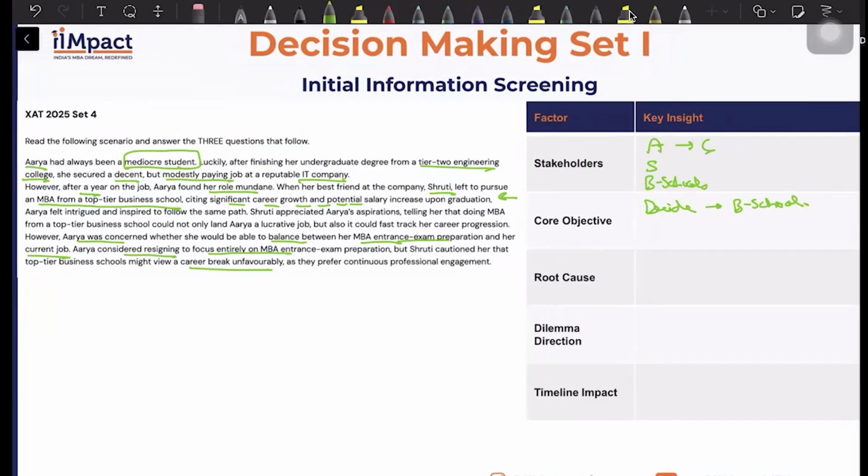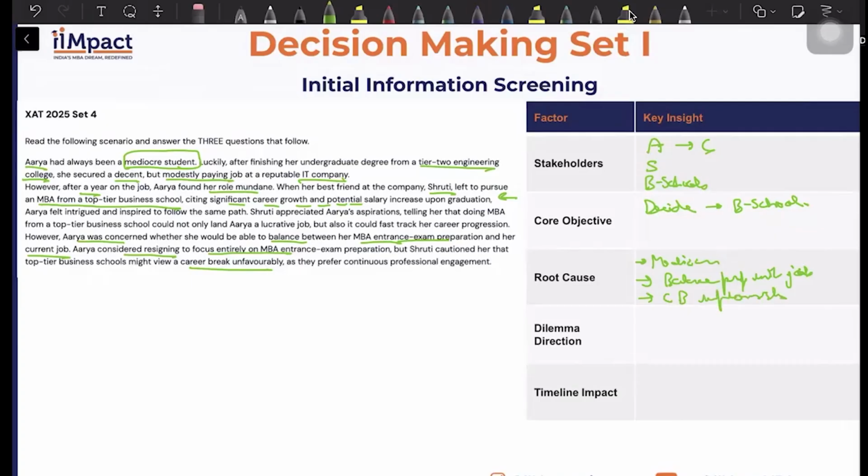What is the root cause behind this? Her being a mediocre student, so she's concerned about the fact that can she balance prep with job. Other root cause is what? You can always say then let go of the job. The other cause is that career break is looked down upon as unfavorable.